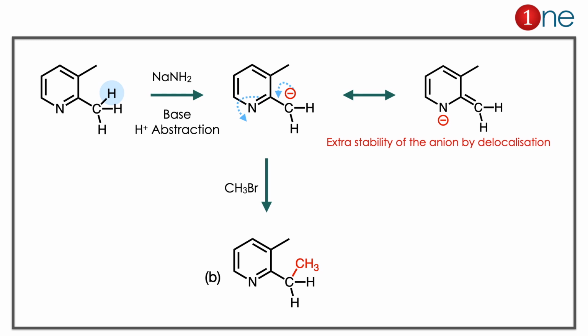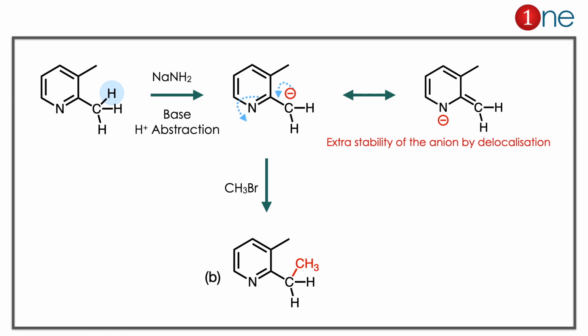The starting material has a methyl group in the 2nd position. If you use sodamide, a strong base, it removes the H plus there. So you have anion formation. The anion can be stabilized by nitrogen, which is more electronegative. So the anion is formed near the nitrogen, which is stabilized. A new resonance structure is possible here, giving extra stability. So the anion is formed at the 2nd position, which is in the methyl group. Then you are using CH3Br, the attachment happens at the carbon, a new C-C bond formation. So the answer is clearly B.